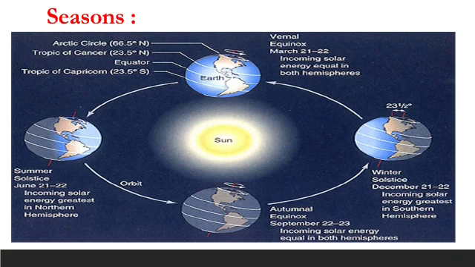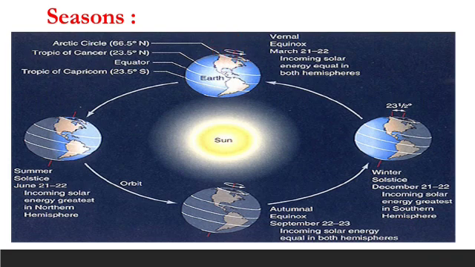The most important effect of revolution is that it causes seasons. Seasons are caused due to the revolution of the earth around the sun and also due to the tilt of earth's axis. Tilt means the move of the earth's axis. Can you see this? This is the axis.